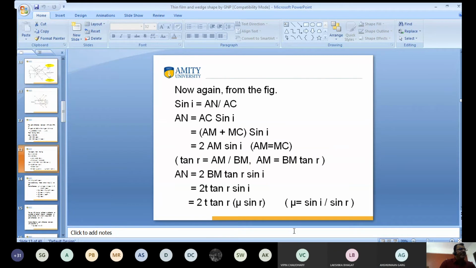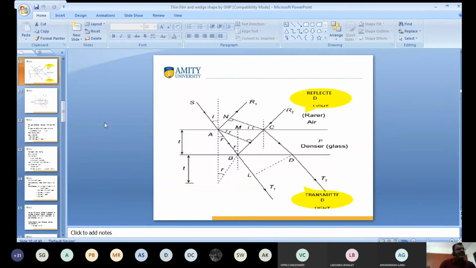So again, now again from the figure. I want to go back in the figure again. This one is ACN. Have you seen here? I want to calculate the value of AN. So I consider this figure.